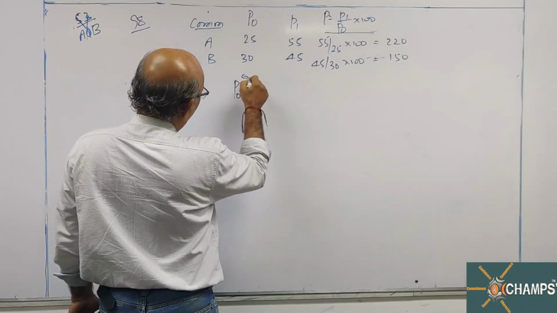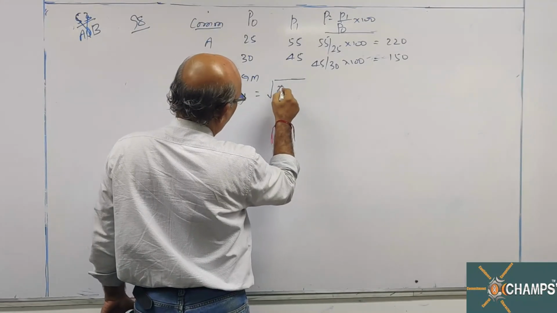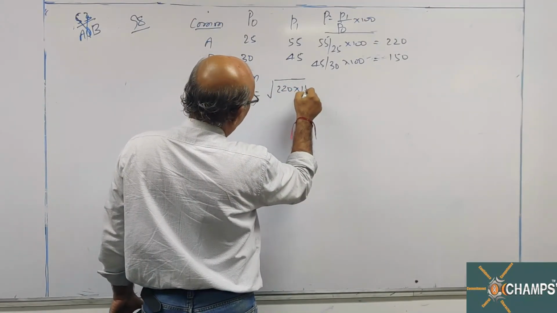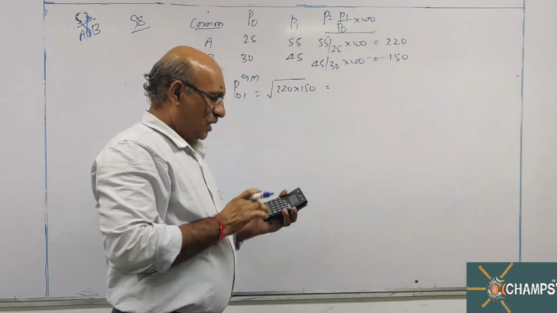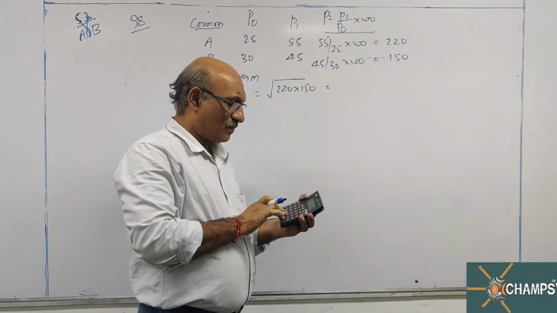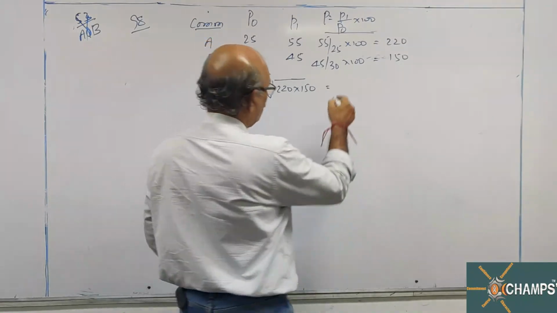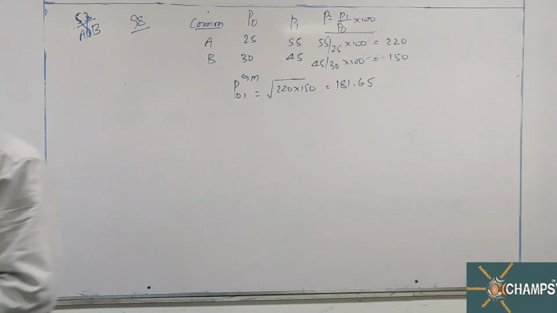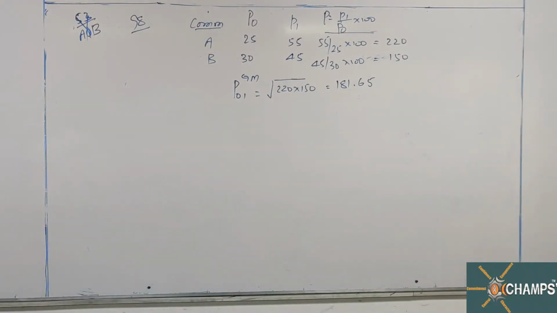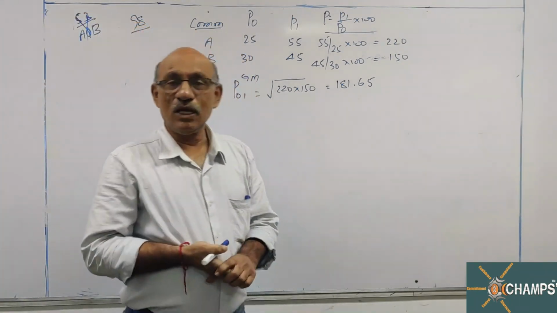So the price index number by geometric mean. For 2 numbers, the geometric mean is the square root of the product of these 2 numbers. 150 into 220, take the square root: 181.65. This is the answer to this question.